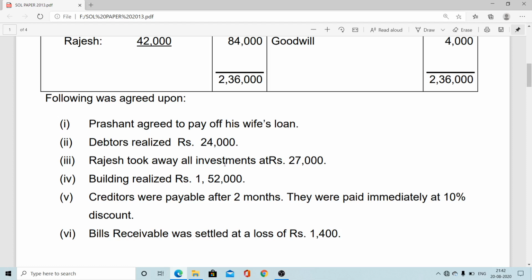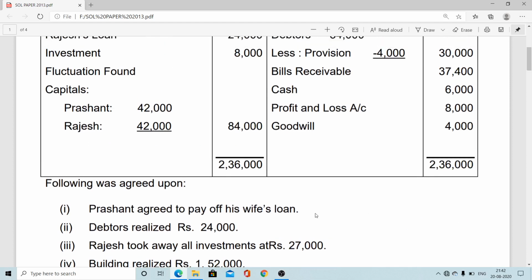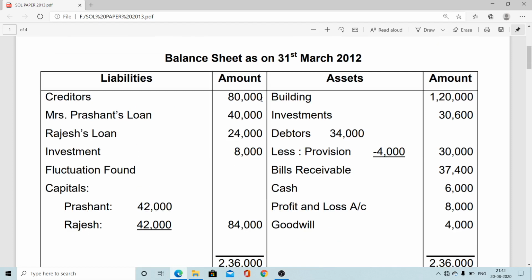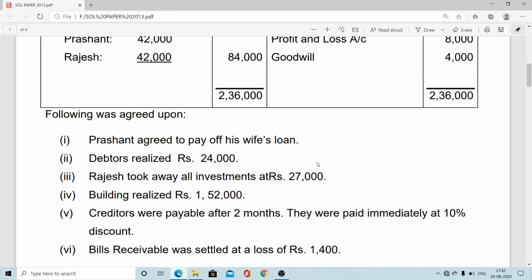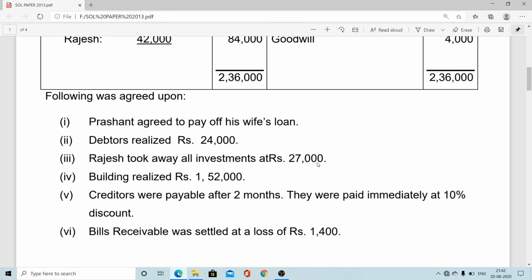So therefore by Rajesh capital account. Now building realized 1,52,000, by bank 1,52,000. Creditors were payable after 2 months, but they were paid immediately at 10% discount. Here one thing you have to notice, 10% per annum is not provided, so time is immaterial. Full discount can be availed. Discount received will be, creditors amount here 80,000, thereupon 10% means 8,000. So 72,000 net amount you have to pay to the creditors, 8,000 discount received.